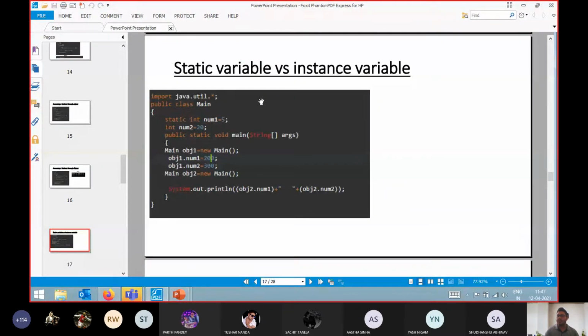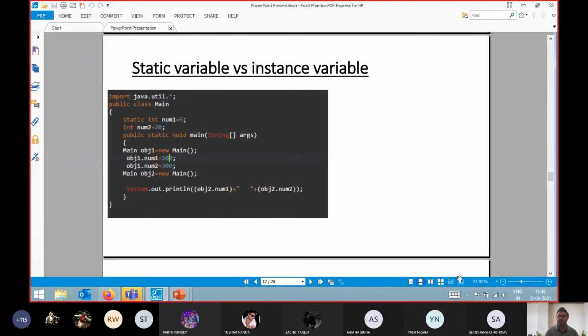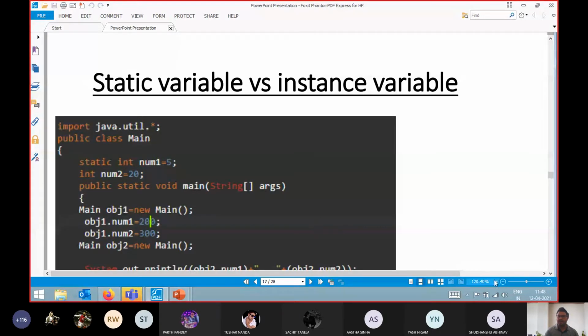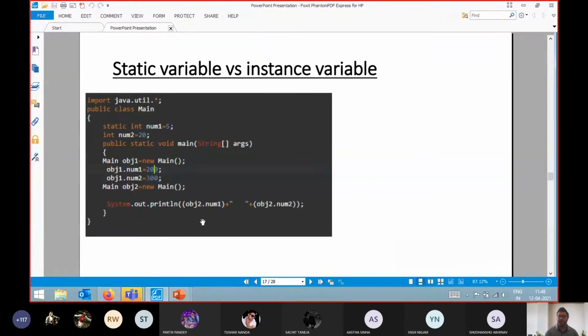Now we have static variable versus instance variable. As I told you, if I execute this code, you already know that we have one static variable and one instance variable. Now tell me what will be the output of this code, so that I will understand whether you have understood the entire concept related to instance variables and global variables. Just go through this code and tell me what the output will be if I execute it. If anyone has any doubt, you can directly ask me. Please don't hesitate. Just ask whatever question you have.